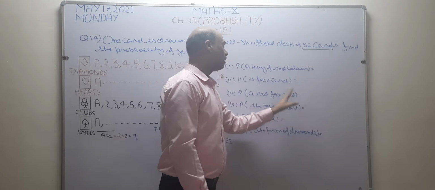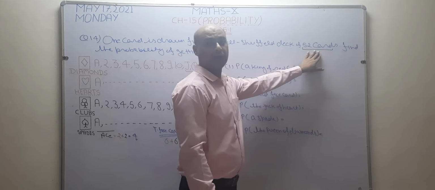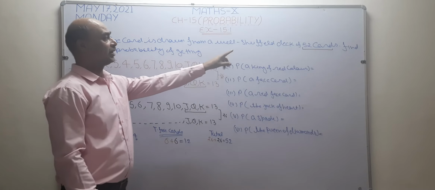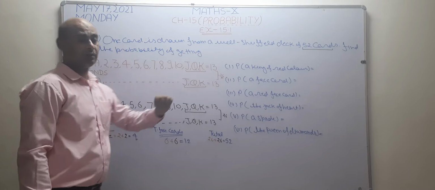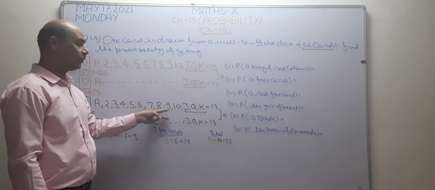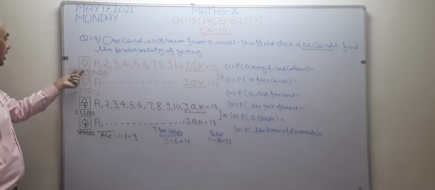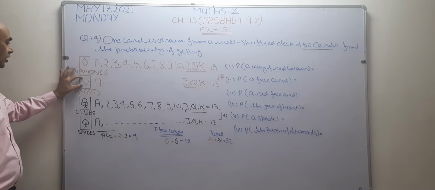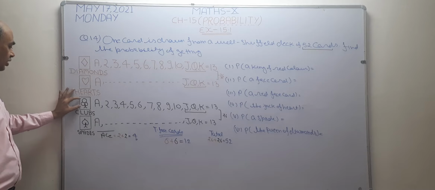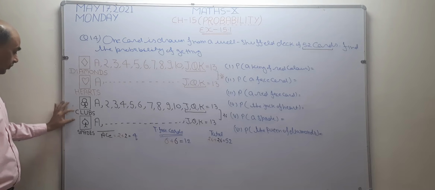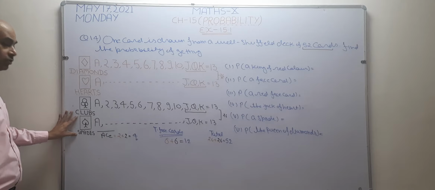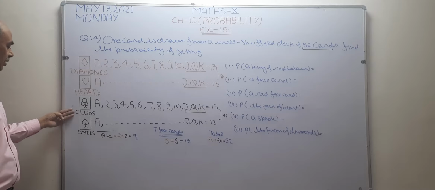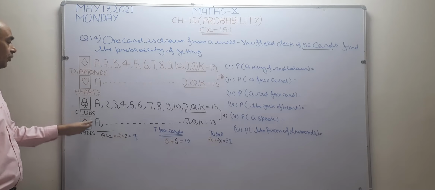Before starting this question, I want to explain about the 52 cards. What are these cards? Now see, there are four types of cards. In between, two are red and two are black. This shape is known as diamond. This is the sign of heart, so this becomes heart. This is the sign of club, so this is known as club card. And this is the sign of spade, so this is known as spade card. Four cards are there: number one diamond, number two heart, number three club, number four spade. These are the names of the four cards.